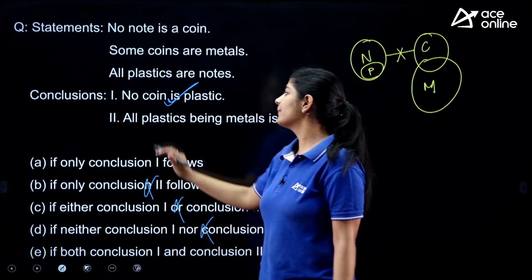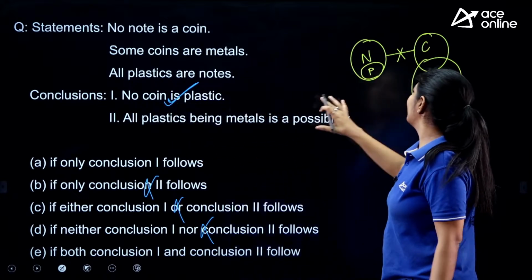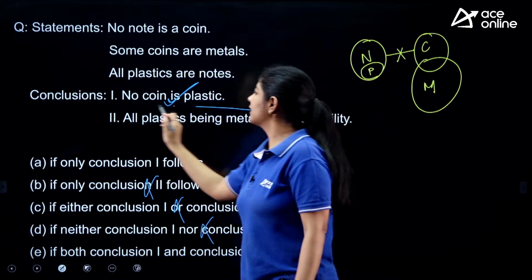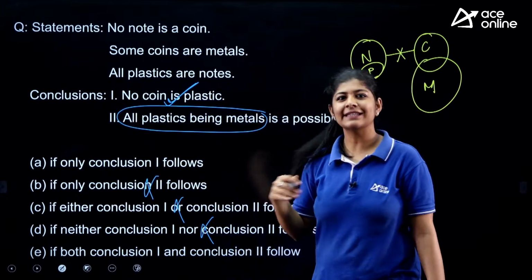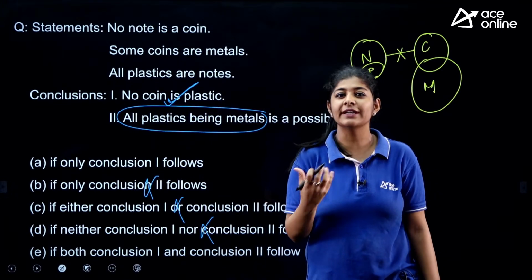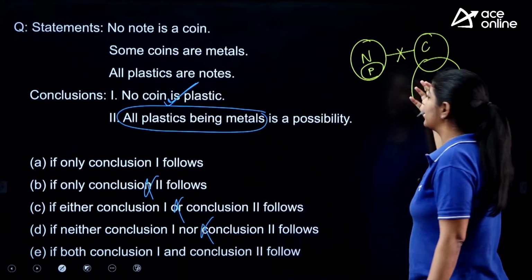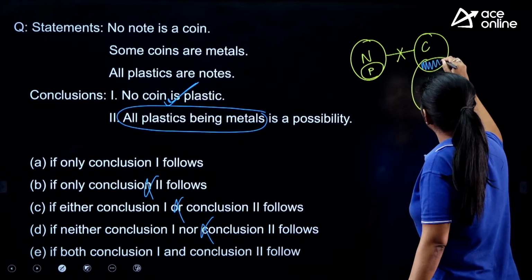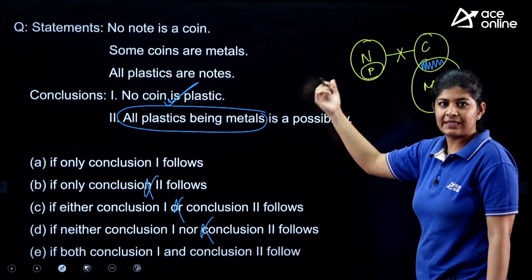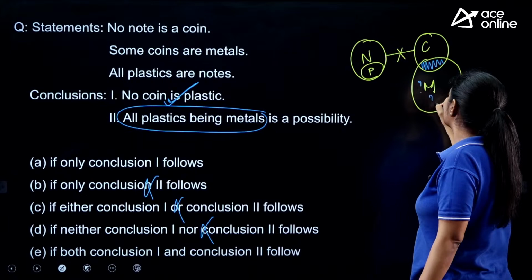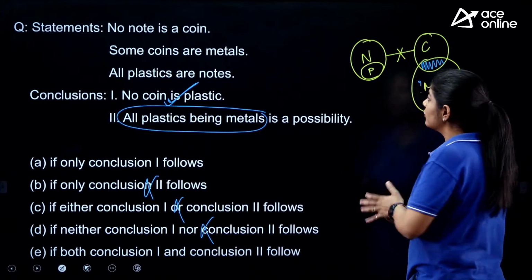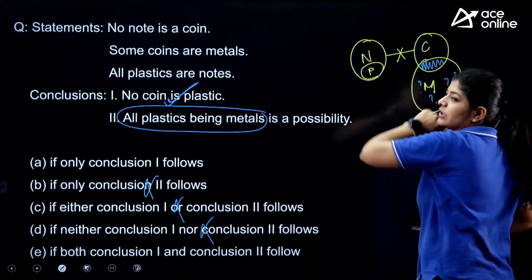Right? Next, all plastic being metal. All plastic being metal is a possibility. First, we will check this phrase. Is there any direct connection or indirect connection in between plastic and metal? No. All we can say is that this part of metal can never be a part of note or plastic, but we are not sure about the rest of the part, and we are not aware about this part either, whether these things belong to this one.